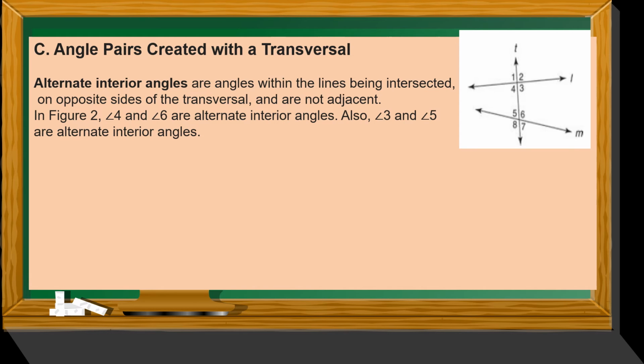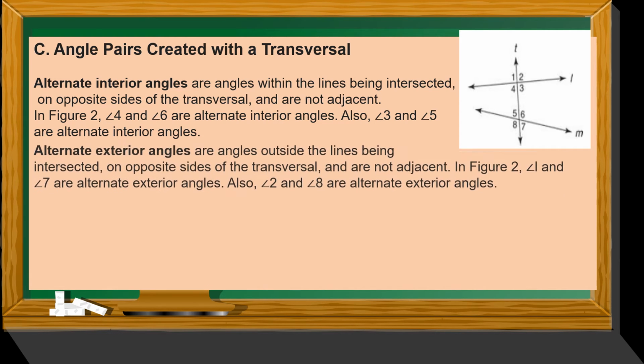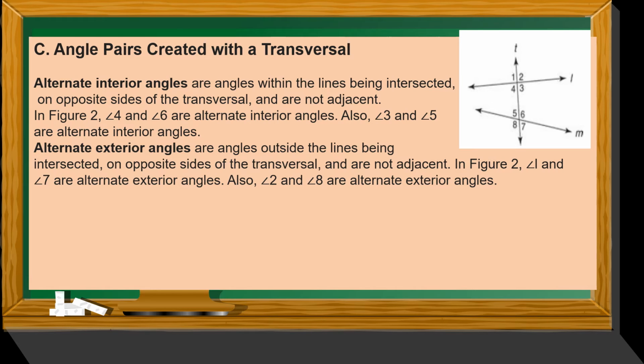Okay. So for alternate exterior angles, these are angles outside the lines being intersected, on opposite sides of the transversal and are not adjacent. So in figure 2, angle 1 and angle 7 are alternate exterior angles. Also, angle 2 and angle 8 are alternate exterior angles.